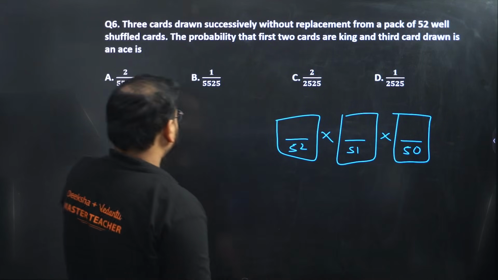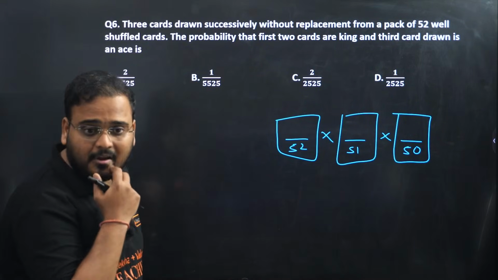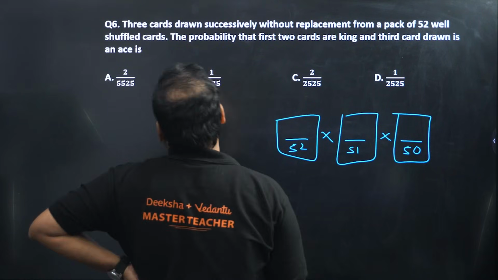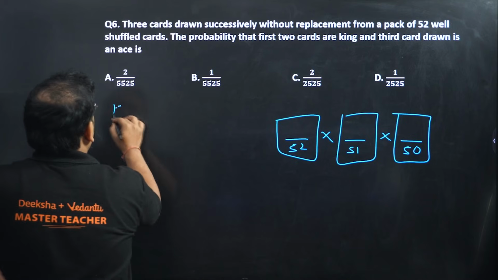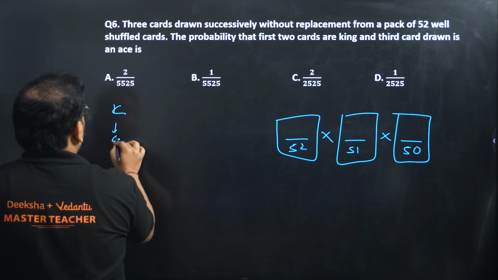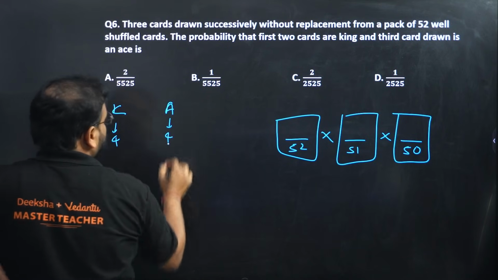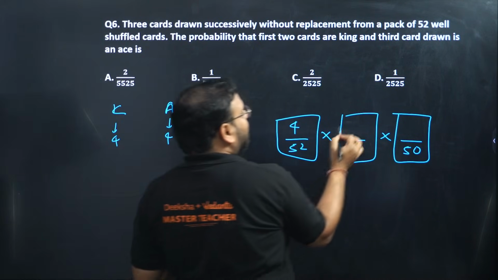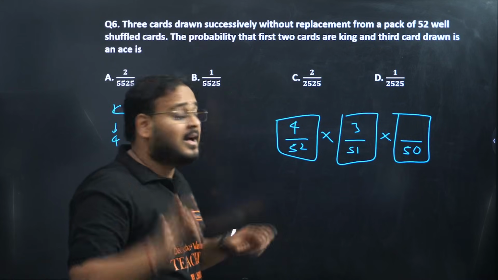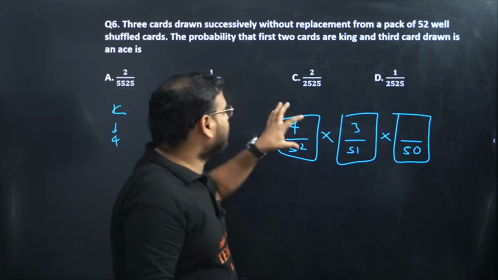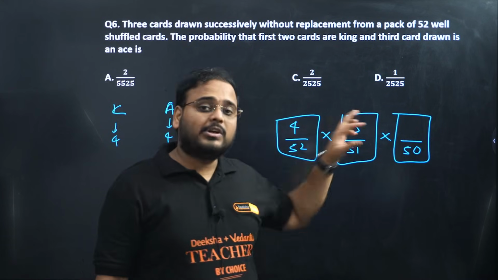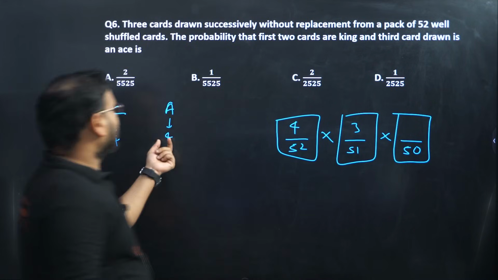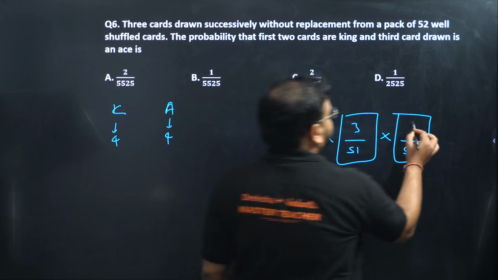Yeah, 52. Check. I'm getting the first 2 cards are king and third card is an ace. So king, how many kings do I have? Total of 4 kings. And ace, how many? 4. So I get here 4 by 52. First one. Next, I have already taken 1 king out. I'll have only 3 kings left. I'm not putting the card back. Okay, so 4 kings were in the beginning. Once you took the king out, 1 less king left, that is 3. And aces, how many aces are there? 4 aces. So write there 4.